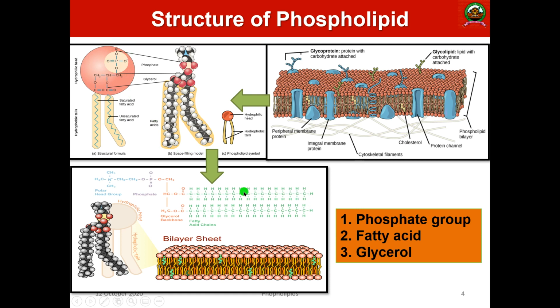Here you can see two long fatty acid chains, CH3, CH2, CH2, CH2, etc., n times, then COOH, and this one COOH, and here you can see the hydroxyl group. The COOH of this fatty acid chain interacts with the hydroxyl group of the second part of the glycerol, and there is the removal of water, and the formation of an ester linkage. Similarly, the hydroxyl group of this glycerol moiety interacts with the carboxylic acid group of the fatty acid, and water is formed.